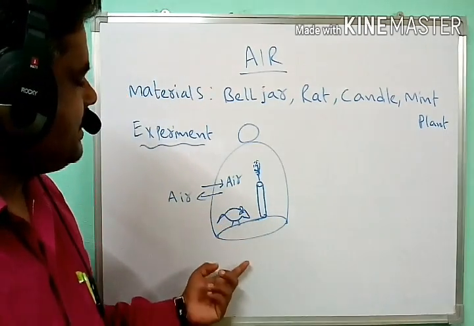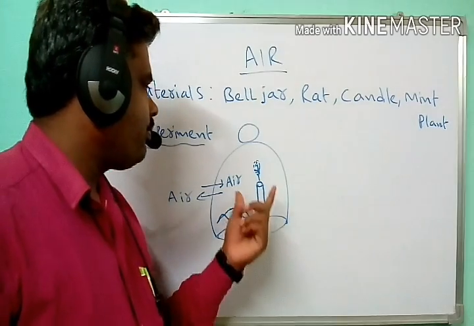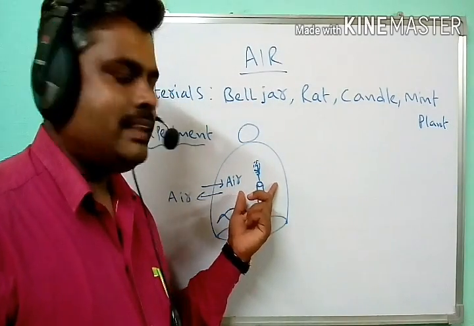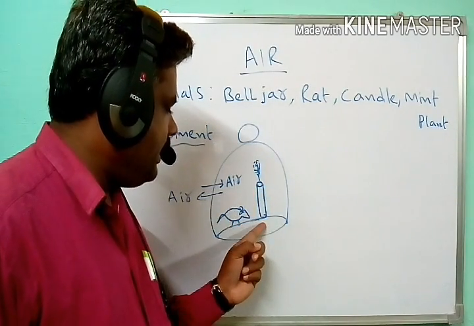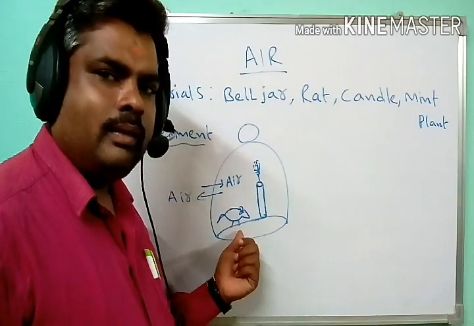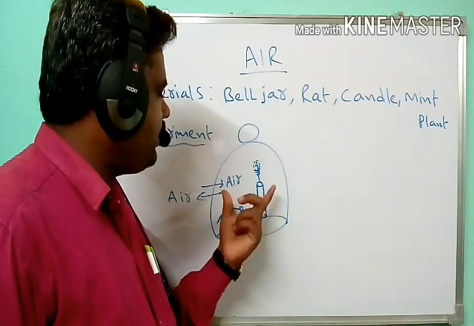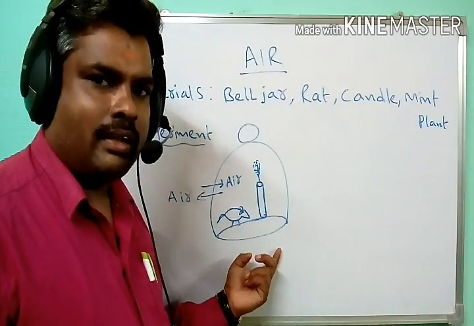In this first series of experiments, the scientist took a burning candle and a rat, and both were kept inside the bell jar.